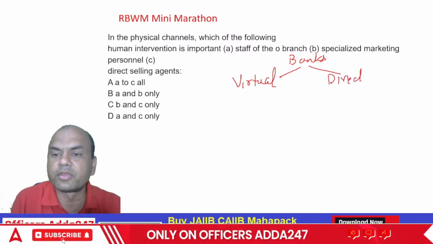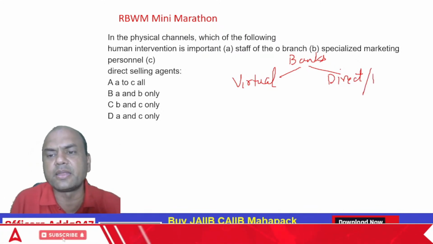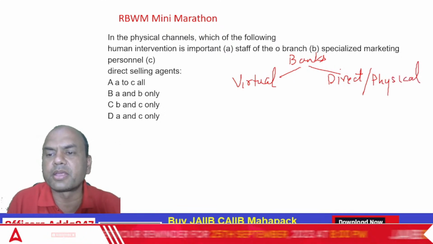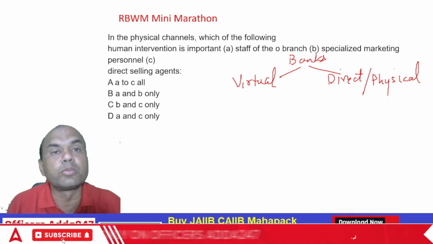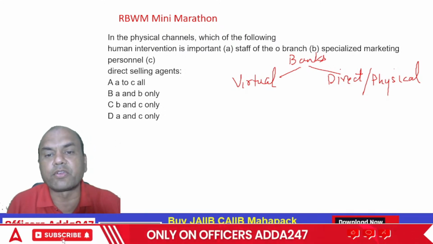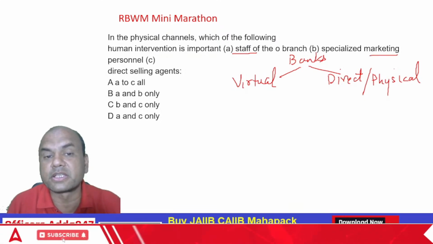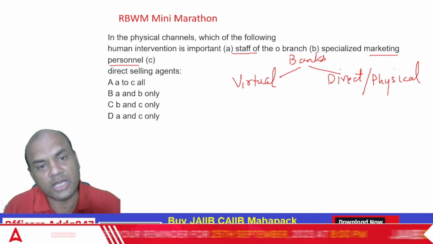Direct, or they call it physical also. Physical channel, direct channel, any name can be given. So in the physical channel, all the human beings deal in. It means the staff of the branch. Then specialized marketing personnel, means that a marketing officer is appointed in the branch nowadays. So that person.